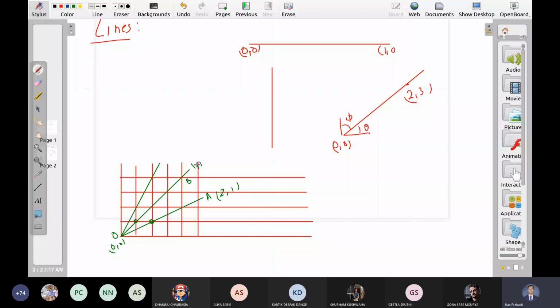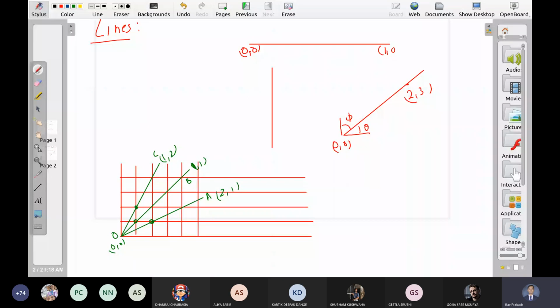Okay. What about this OC? So you start from 0 and you can see you get the first integer point here. I mean both the coordinates are integer here. x is equal to 1, y is equal to 2. So that's how we can represent the lines. So if someone asks me to draw the 2, 1 line, I can easily draw that line. Okay.